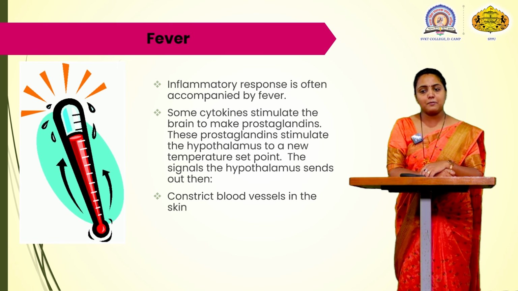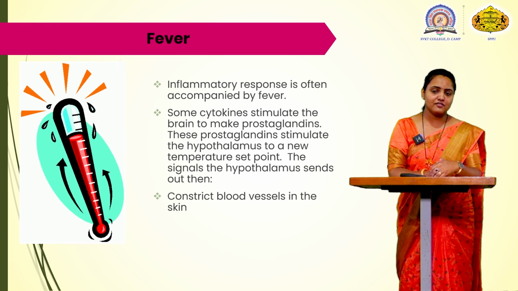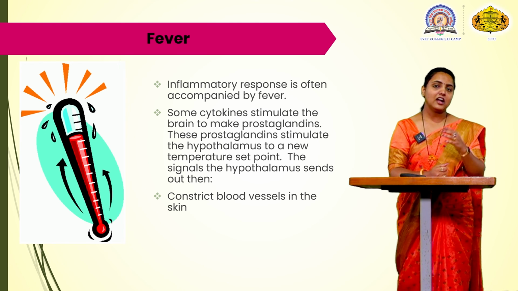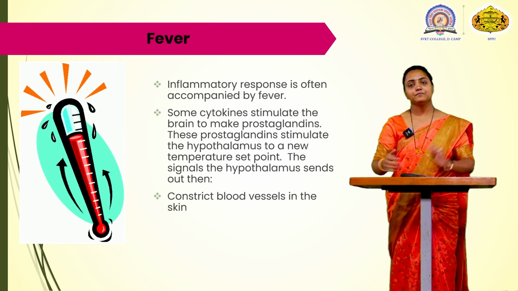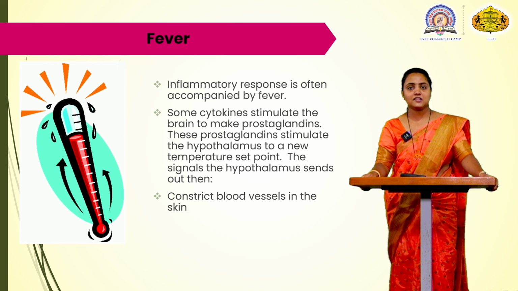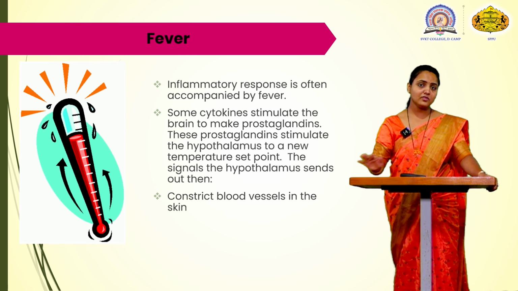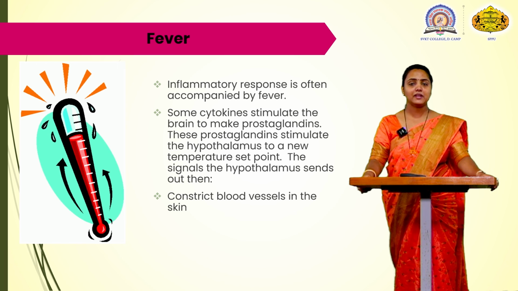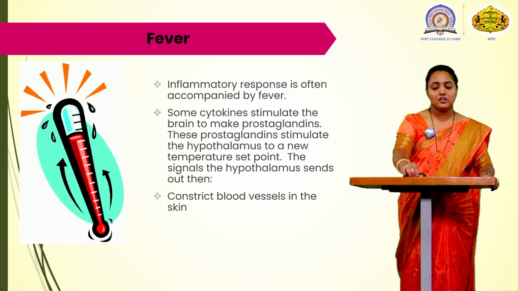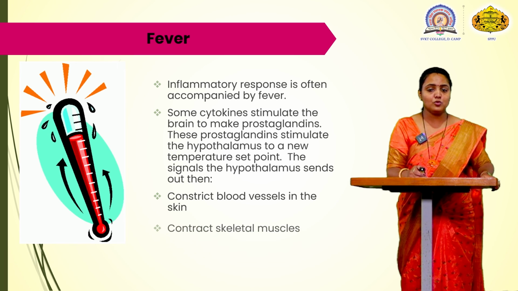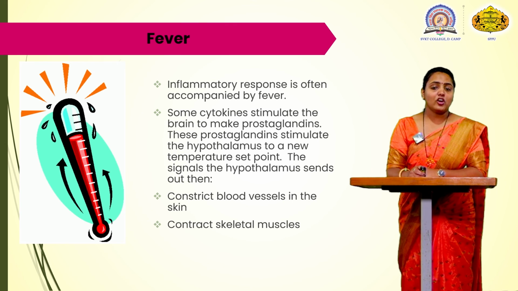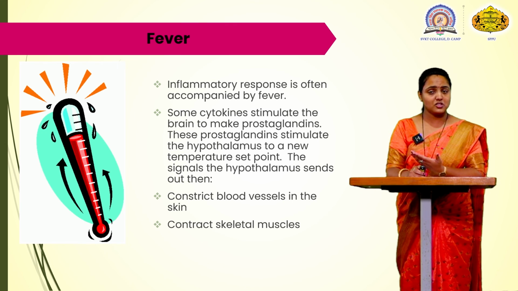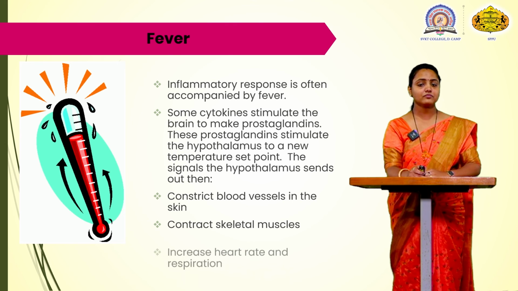The hypothalamus sends out a signal that constricts the blood vessels in the skin, and when the blood vessels are constricted, the body temperature increases, due to which the cells can recognize that foreign material has entered the body. So this is what fever does. It can contract skeletal muscle, which means joint pain can happen.